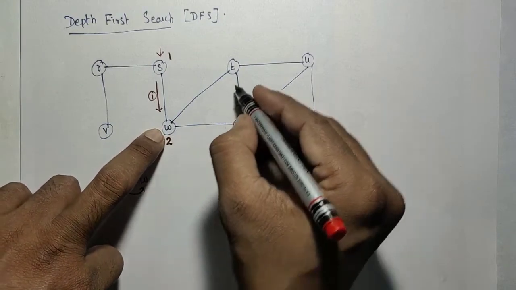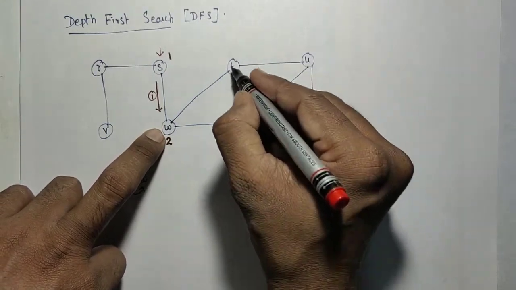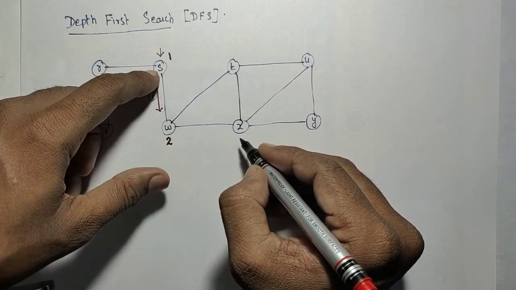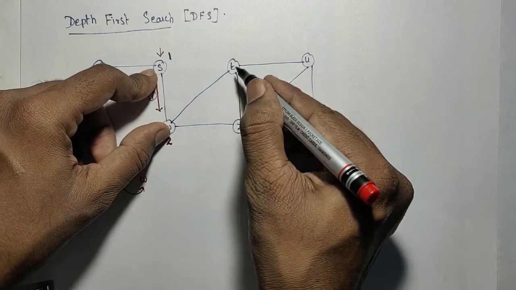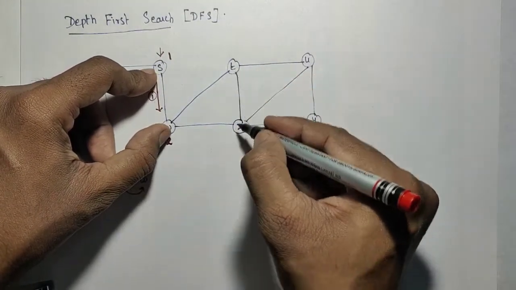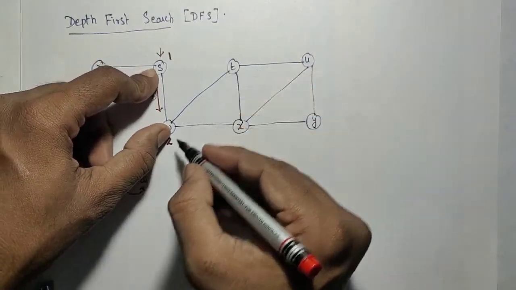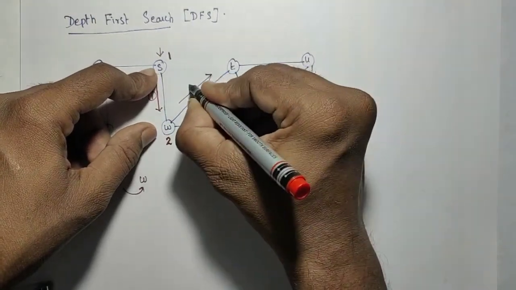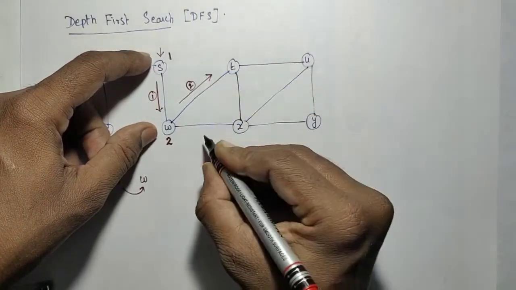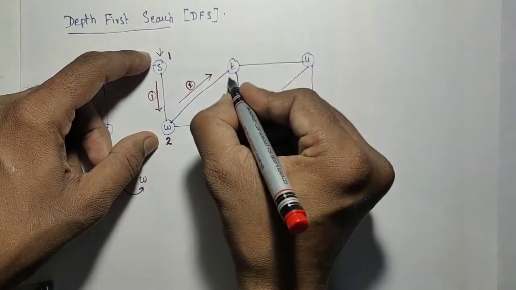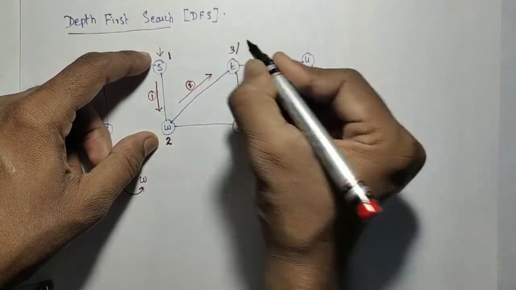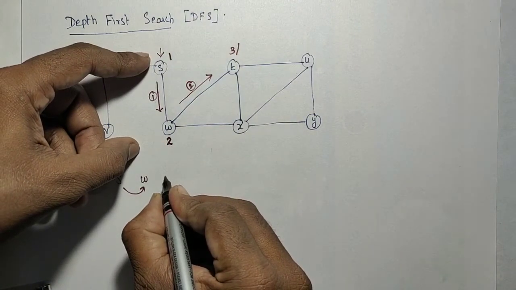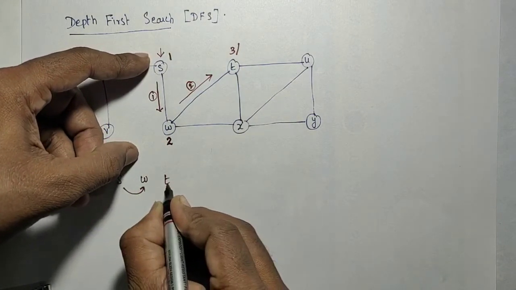W has two unvisited adjacent nodes, T and X, and S is also an adjacent node, but it is already visited. So I need to look for unvisited adjacent nodes: T and X. I can go in any one direction. Suppose I go in this direction, that is the second. It means T is visited as 3.